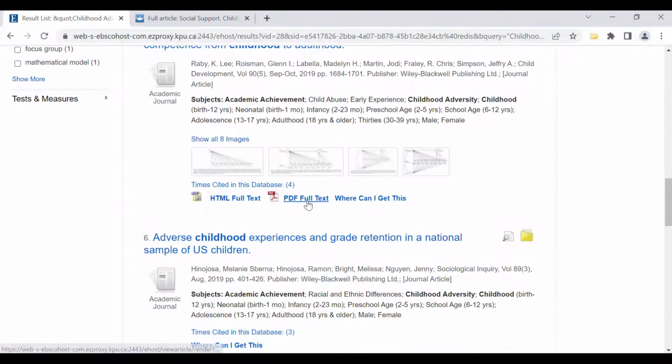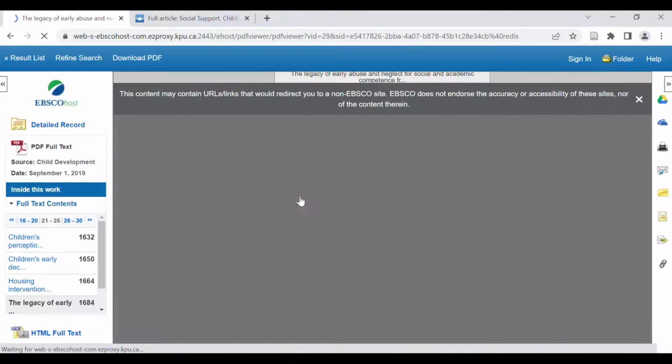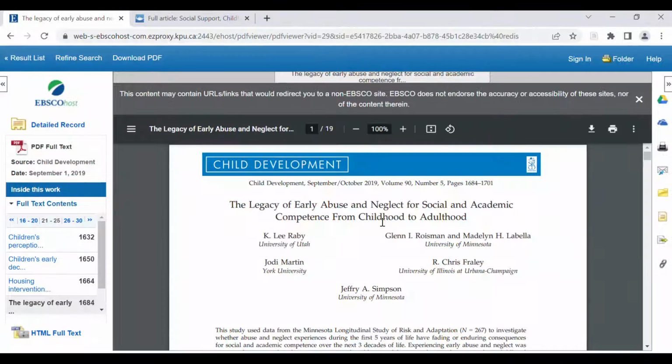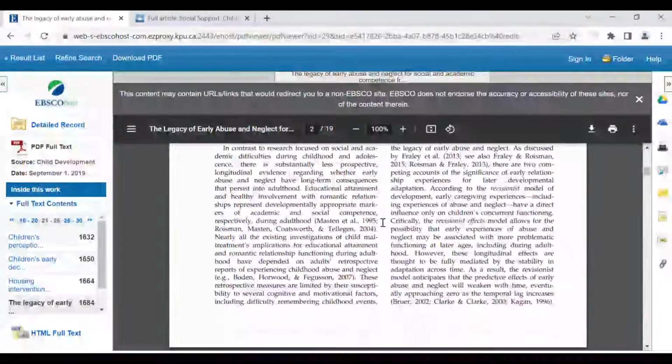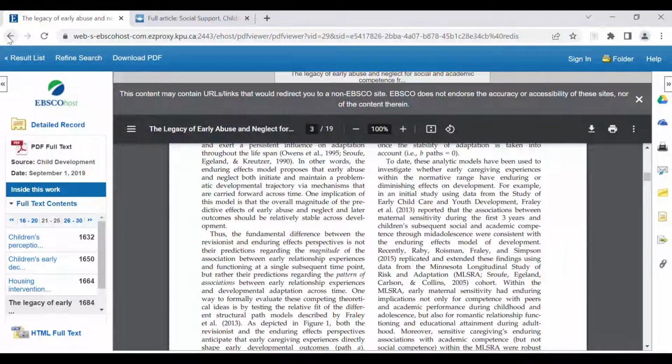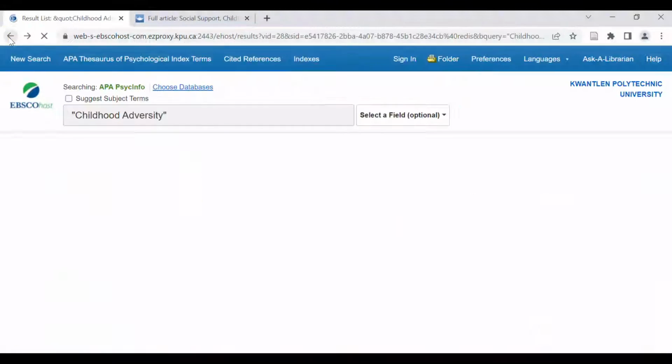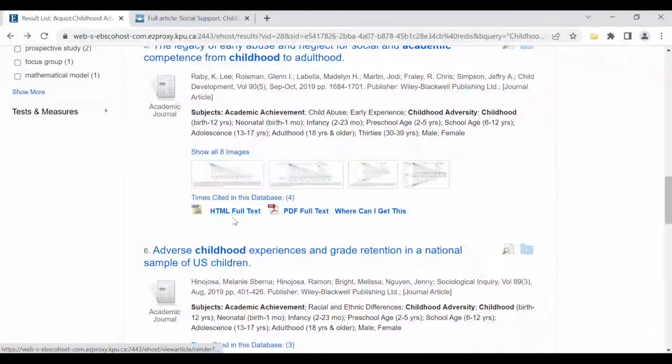The other two options are PDF full text, so it is full text in PsycINFO, and if you click on the PDF, it just shows you like a photocopy of what you'd see in the print journal if it's still available in print. You'll notice here you've got your email and your citation and your permalink options still on the right. And then your other option that you may see is HTML.